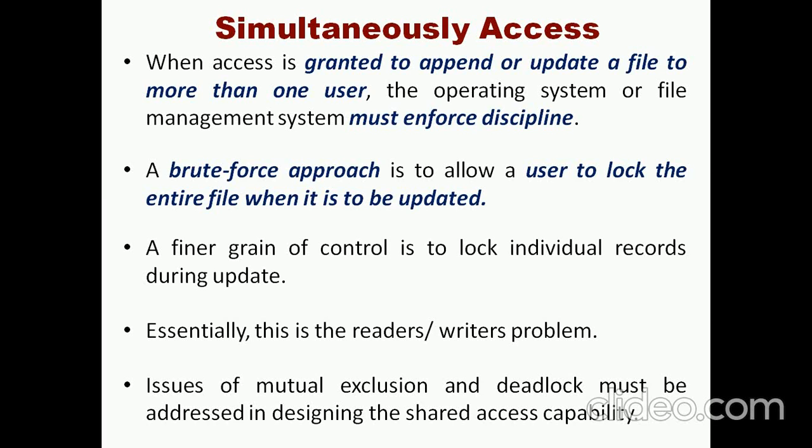So we need to maintain a discipline, such as a locking mechanism for giving specific users access to particular files. Especially, as we have seen in the readers-writers problem, the same sort of locking mechanisms can be implemented, but we have to address the issues of mutual exclusion and deadlock conditions here.